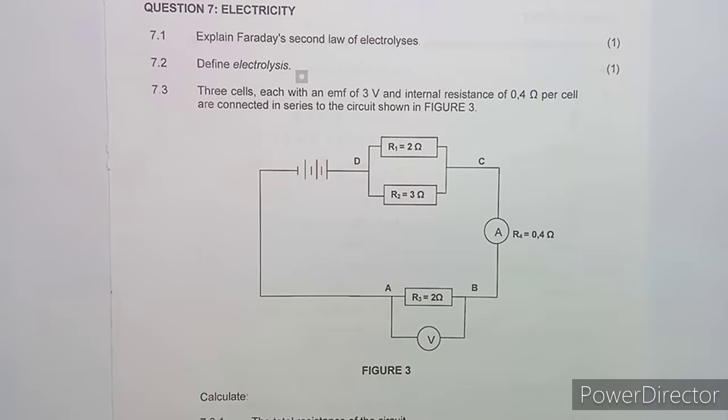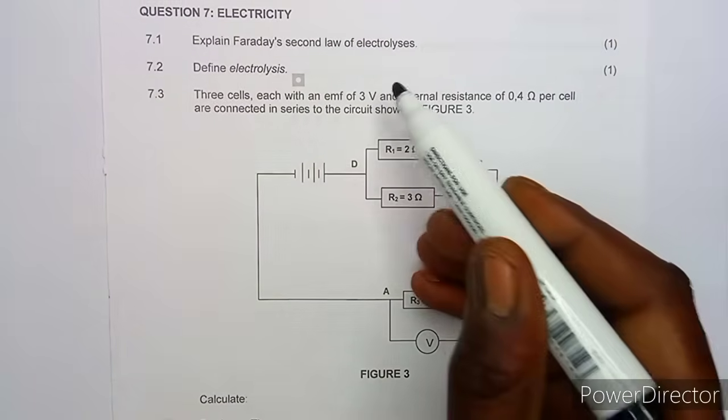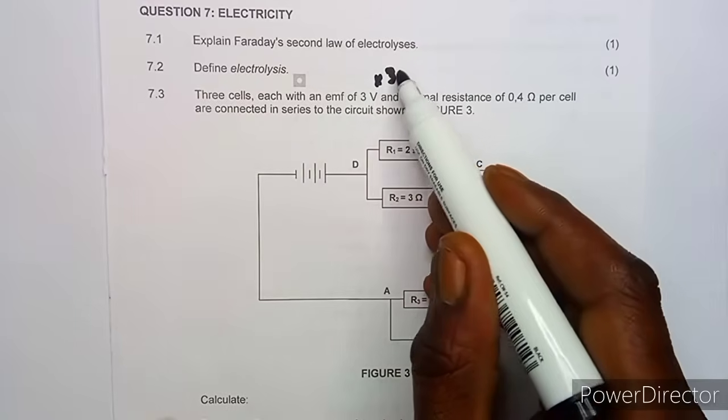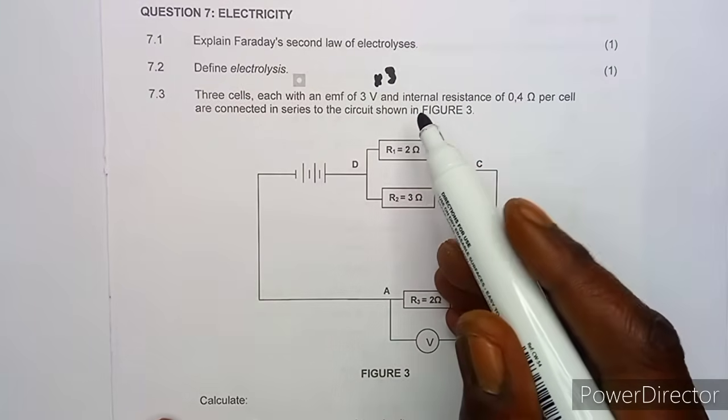And so this is what you have on electricity, so just like that. So on number 7.3, you are now given 3 cells, each with an EMF of 3 volts and internal resistance of 0.4 ohms per cell, connected in series. So which means we have got 3 here of 3 volts, because each is having 3 volts. So if you multiply by 3, definitely we are going to obtain 9 volts.